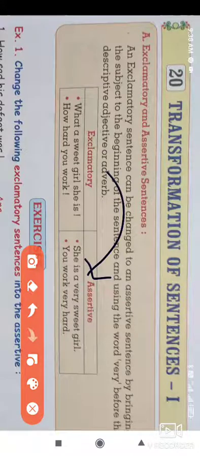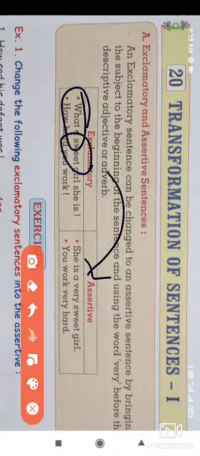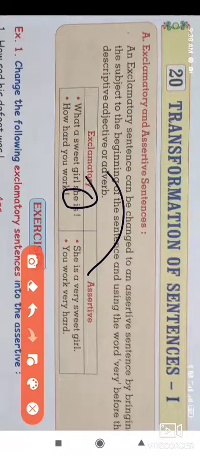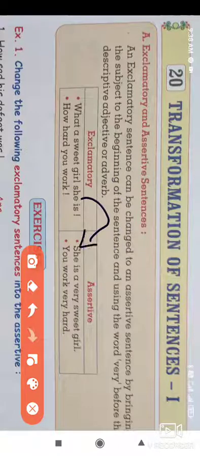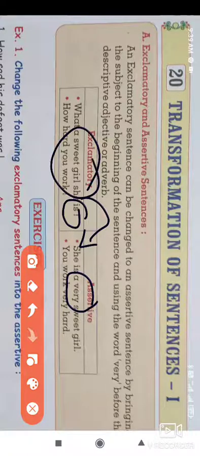Now how do we transform the sentence from exclamatory to assertive? Look at the first sentence, what a sweet girl she is. She is the subject pronoun. We put this she at the start of the sentence, and after that we have the verb, and we added very, and then a sweet girl.